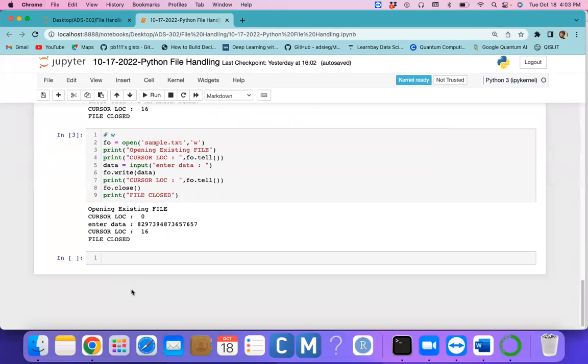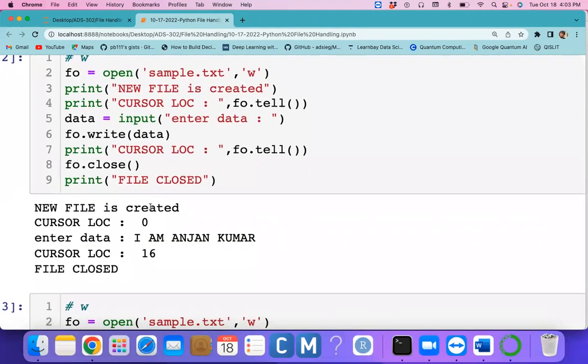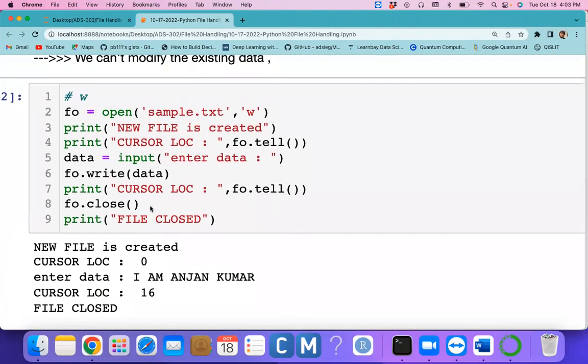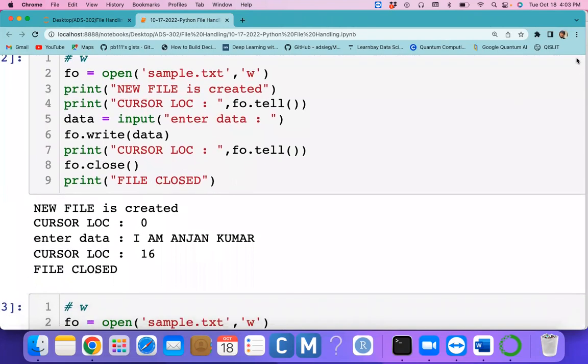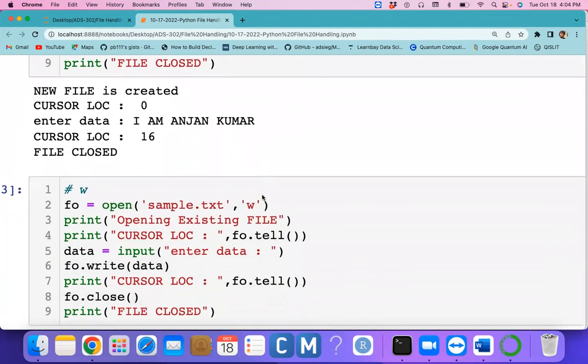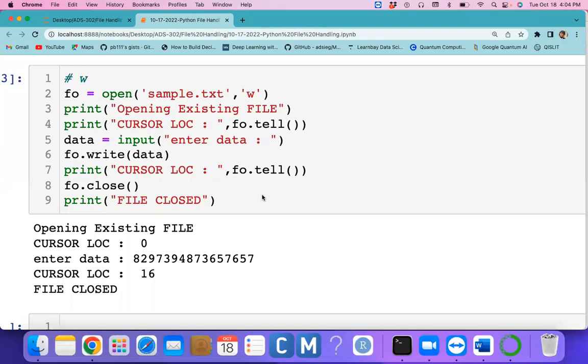So with W, if the file does not exist and you try to open the file, what happens? The file has been created, right? Did you execute the statements? I did. Okay, if the file exists with some data, did you observe what happens?